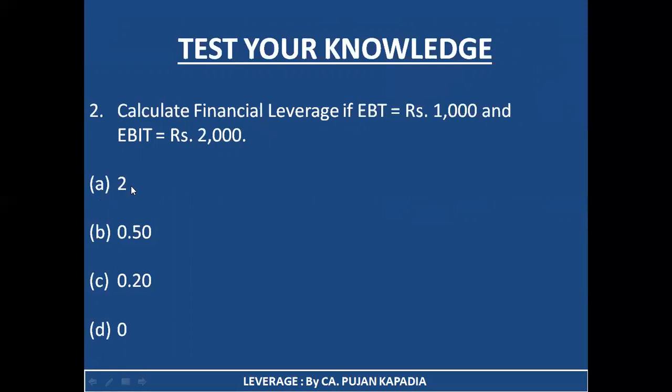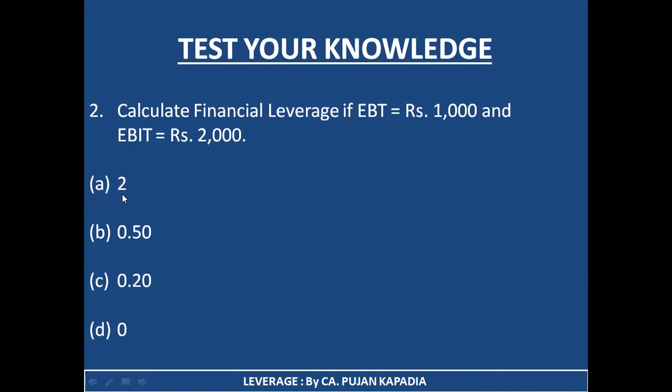Fine. Second question was: calculate financial leverage if earnings before tax is rupees 1,000 and earnings before interest and tax is rupees 2,000. We know financial leverage is basically related to financial cost, focusing majorly on the interest. So the amount before interest is going to be your numerator and amount after interest is going to be your denominator. So the formula is EBIT divided by EBT. So it is going to be 2,000 before interest divided by 1,000 after interest. So it is going to come to 2. So the correct answer is option A again, 2.